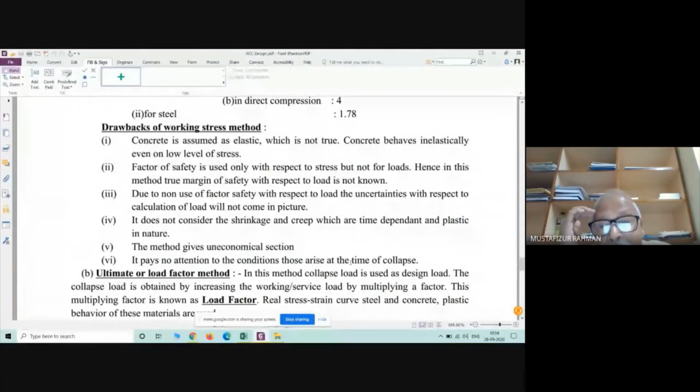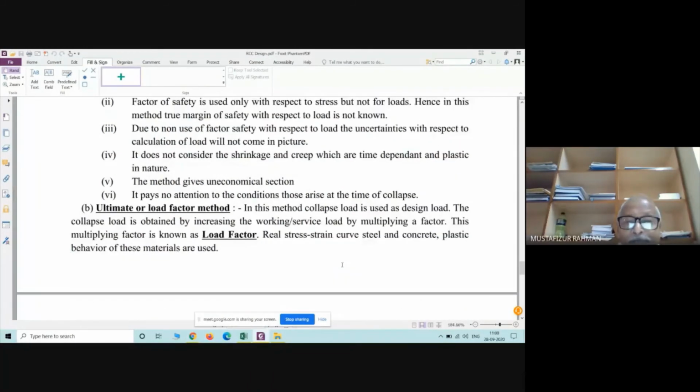The method gives uneconomical section. So this method we had utilized when we were students. That means at that time, all the sections were uneconomical. It pays attention to the conditions that arise at the time of collapse. There is a possibility of collapse. So that will not be, then, ultimate load method.